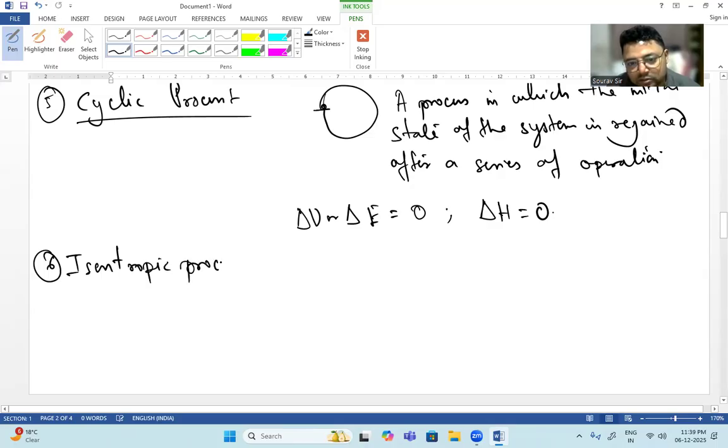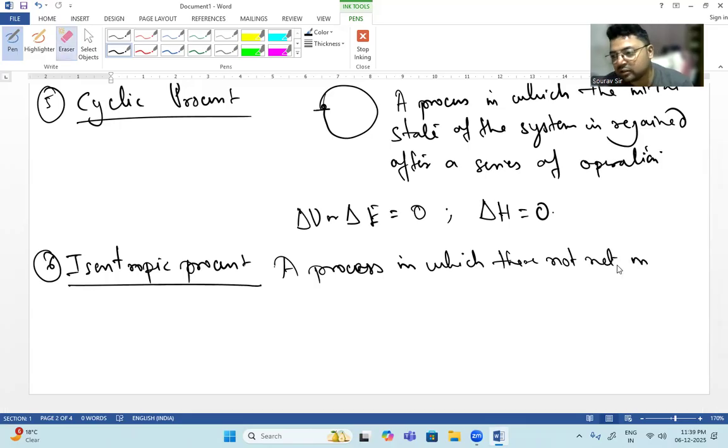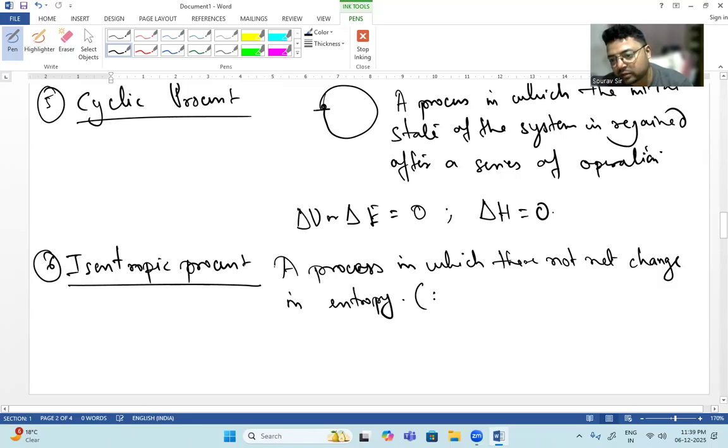Isentropic process. So what do we mean by isentropic? It means a process in which there is no net change in entropy, which means del S is 0.